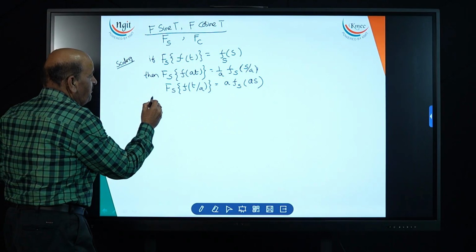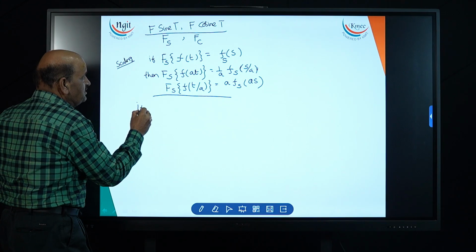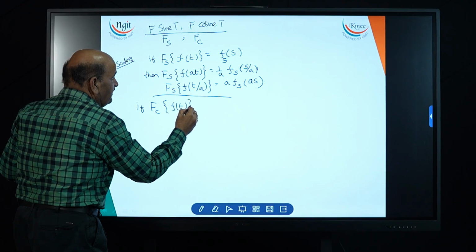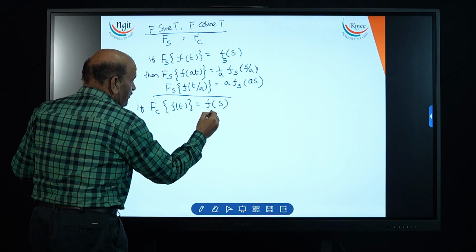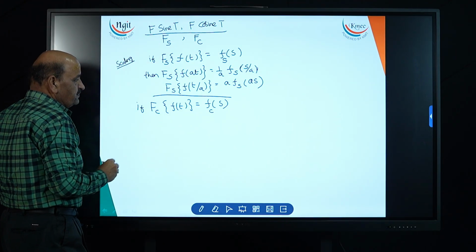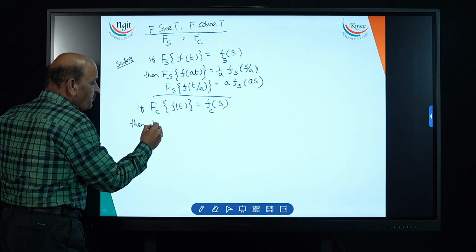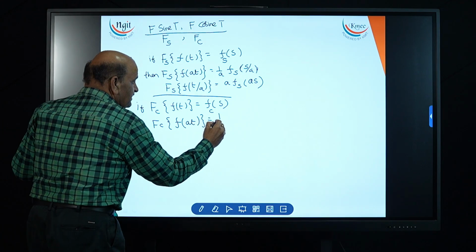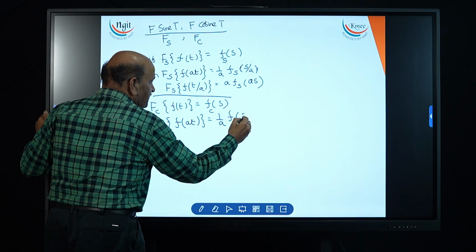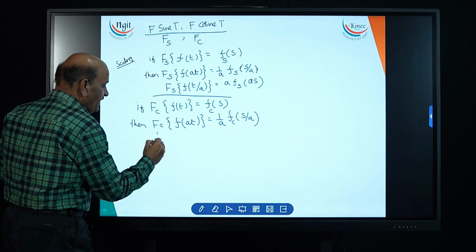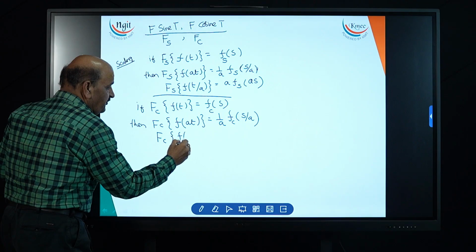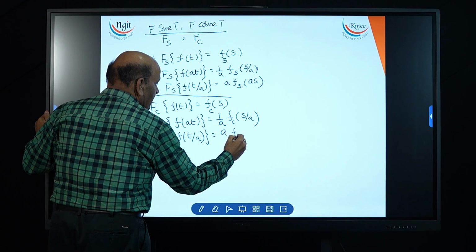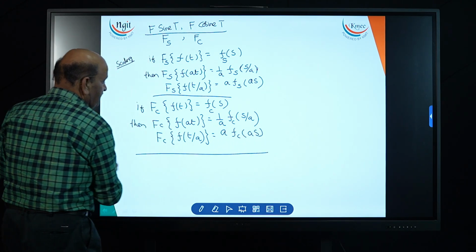The same concept is applicable to the cosine transformation too. If the Fourier cosine transformation of a signal f(t) equals F_c(s), then the Fourier cosine transformation of f(at), here you multiply, there it divides, becomes 1/a F_c(s/a). And if you divide by a constant, there it multiplies, so it becomes a F_c(as).